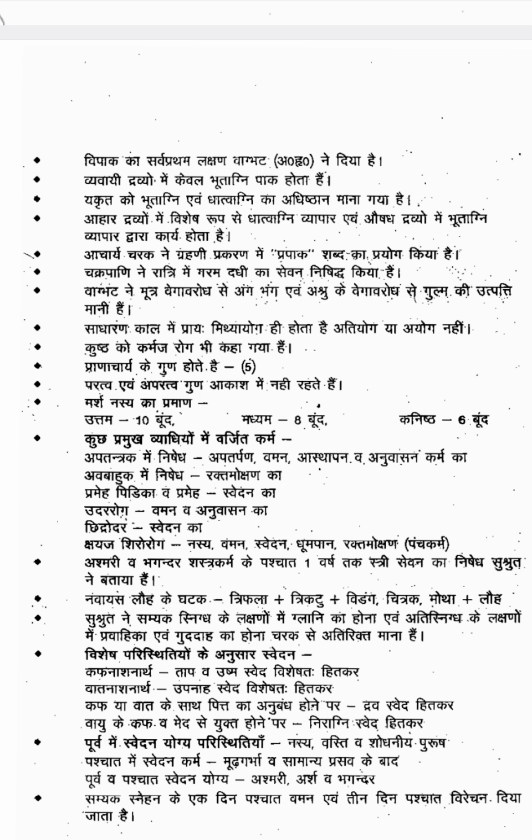In the rest of the disorders, only 1 or 2 procedures are contraindicated. So this is important. In Apatandraka, Apatarpana, Vamana, Astabana, Anuvasana are contraindicated. In Avabahuka, Rektamokshana is contraindicated. Prameha Pidika, Prameha, Svedana is contraindicated. Udara Roga, Vamana, Anuvasana Basti is contraindicated. Chidrodara, Svedana. In Kshayaja Roga, Panchakarmas are contraindicated.